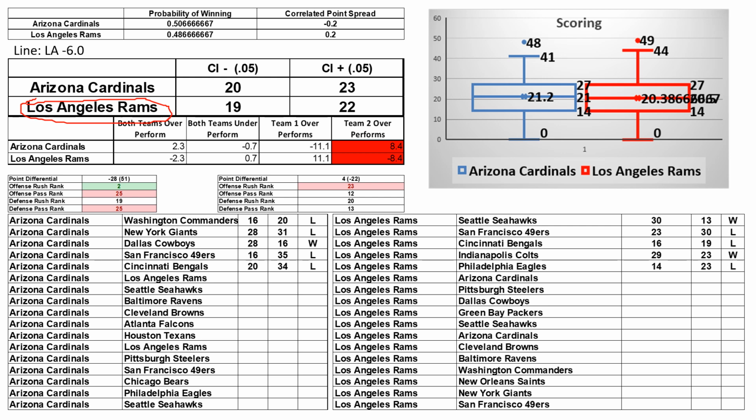So a couple things here. When we look up at the upper left, you'll notice that the model says, hey, they're about even. And you look over here at the box plot, it says the exact same thing. So the reason why I am taking the Rams and the 6 points is just because of this Bayesian adjustment.